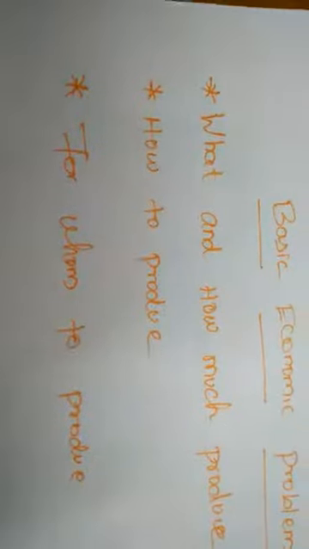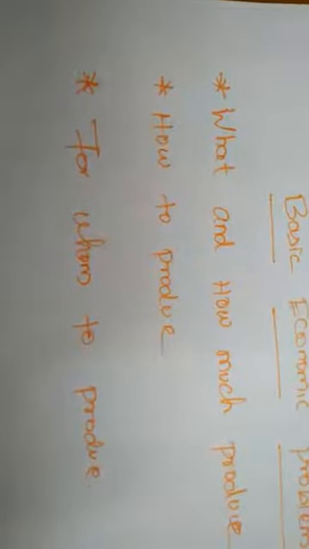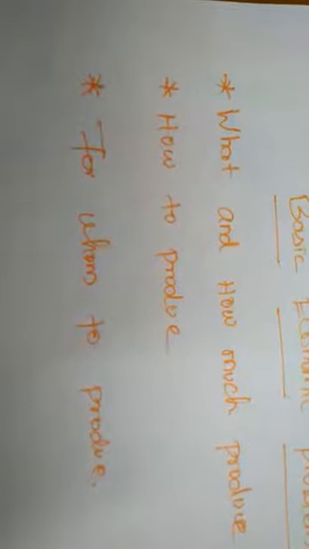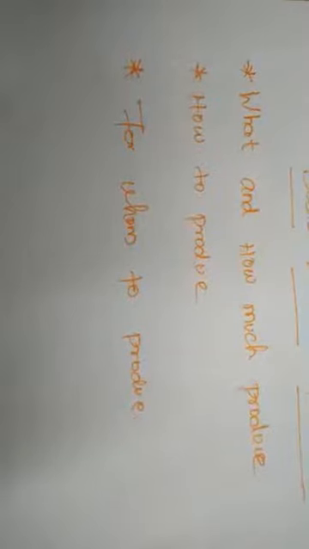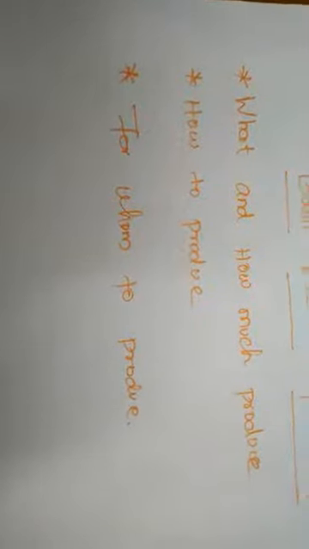First, whether to produce more food or more luxury goods. Food goods will fulfill the wants of the poor people, and luxury goods will fulfill the wants of the rich people, right? Next, whether to have more agricultural goods or industrial goods.